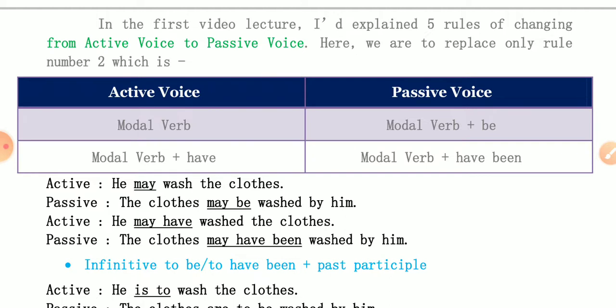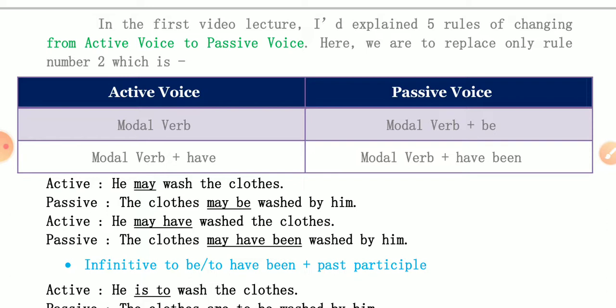Here you only have to replace rule number 2. If you find an active voice modal verb, in passive voice you are to put modal verb plus be. Rule number 1, rule number 3, rule number 4, rule number 5 will be the same.